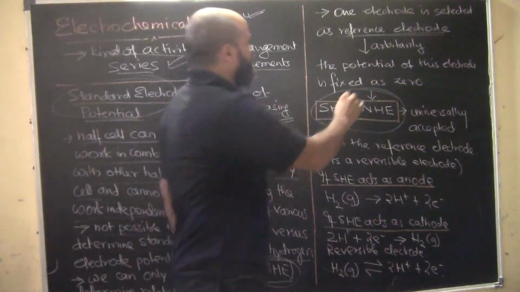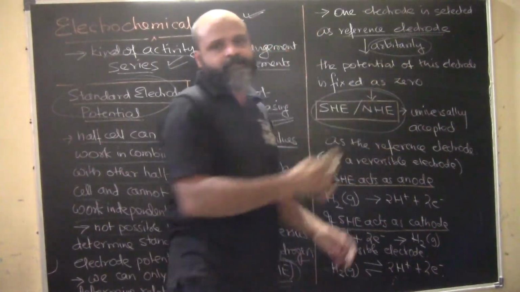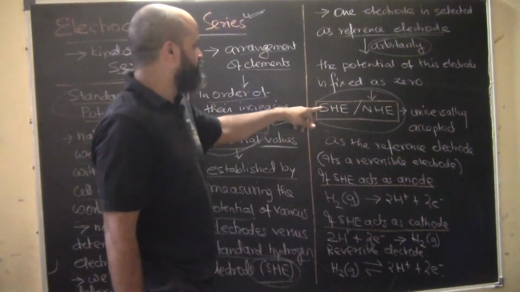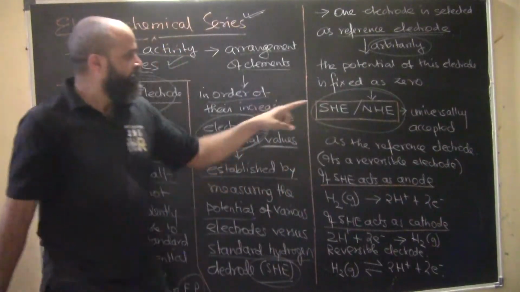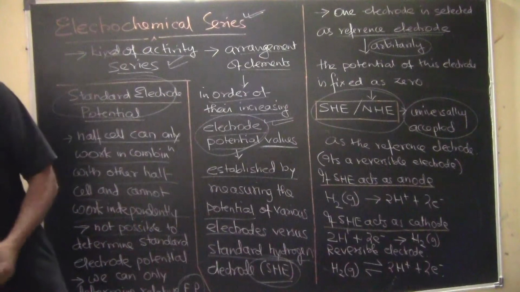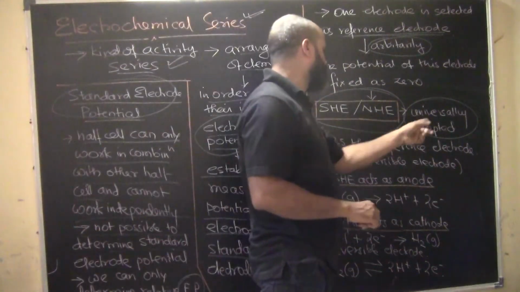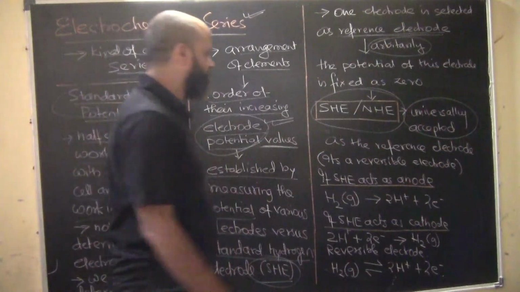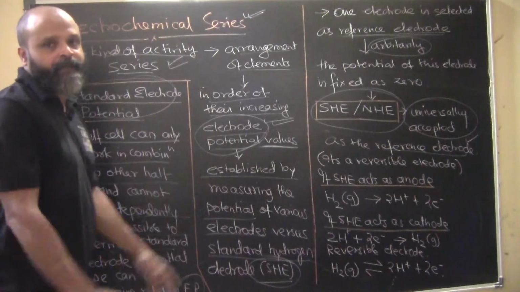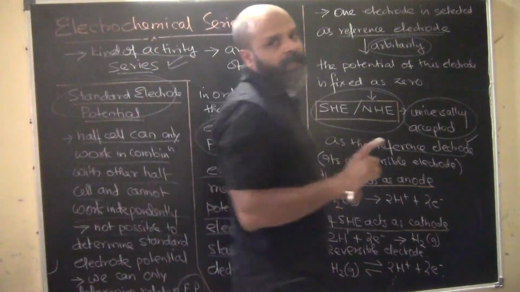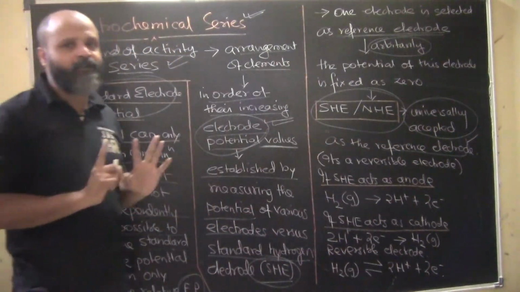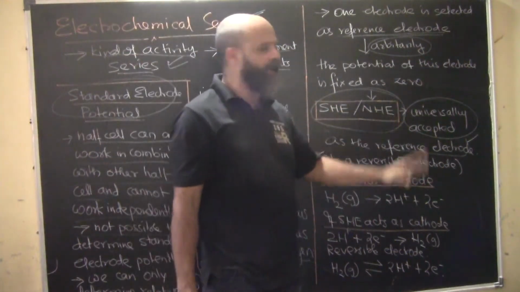The standard electrode that we select is an arbitrary assumption, just as in mathematics we say let this be X. So, this is the standard hydrogen electrode, also known as the normal hydrogen electrode, and it is universally accepted as the reference electrode. We are always going to compare the electrode potential of an element with hydrogen, and whatever readings you are getting are in comparison with the standard hydrogen electrode or normal hydrogen electrode.